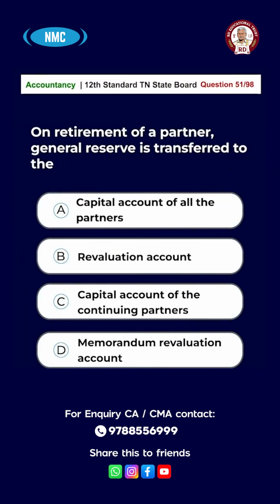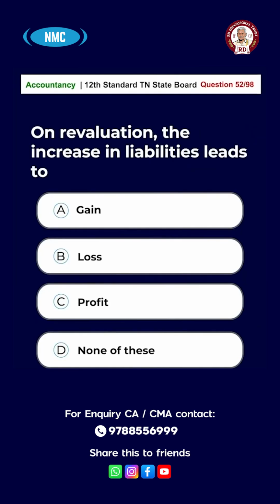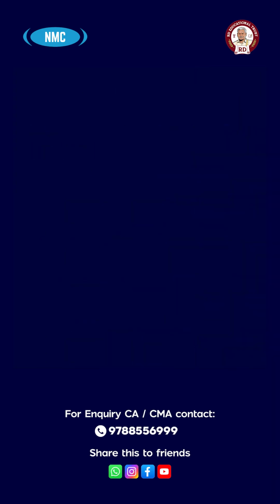On retirement of a partner, general reserve is transferred to option A, capital account of all partners, option B, revaluation account, option C, capital account of all continuing partners, option D, memorandum revaluation account. And the answer is option A, capital account of all partners. Question number 52. On revaluation, the increase in liability leads to option A, gain, B, loss, C, profit, D, none of these. The answer is option B, loss.